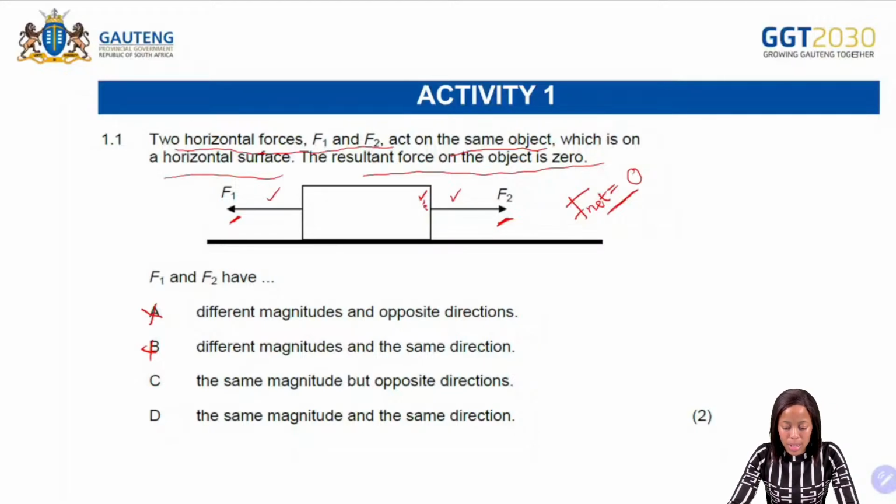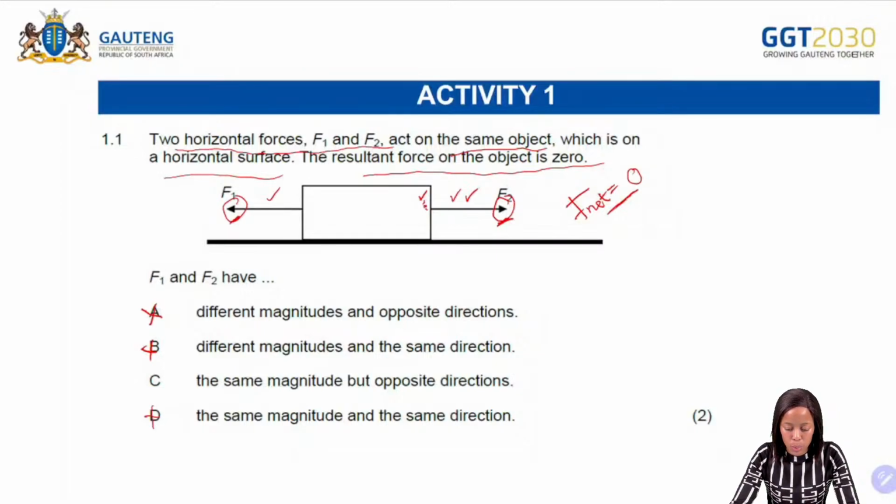So these two forces must be equal in magnitude, but then what do we know? If they're equal in magnitude and one is facing to the right, one is facing to the left, it therefore means that they will be having opposite direction. So option D says the same magnitude and the same direction. So again, that will not be our answer.